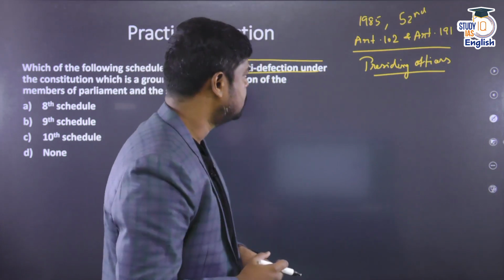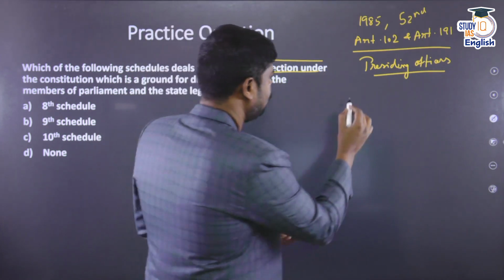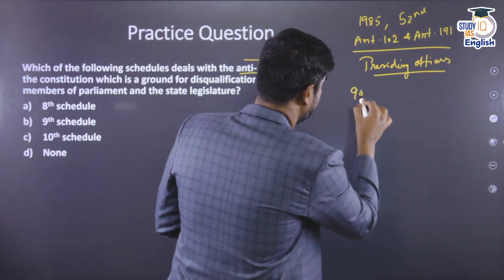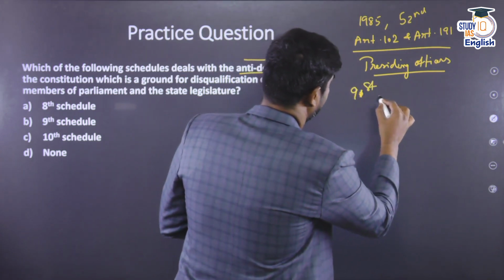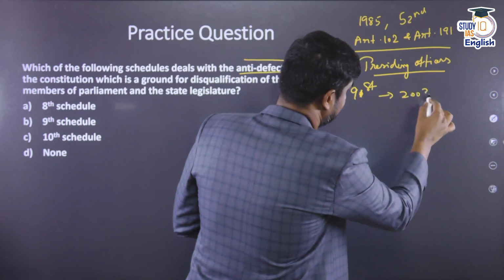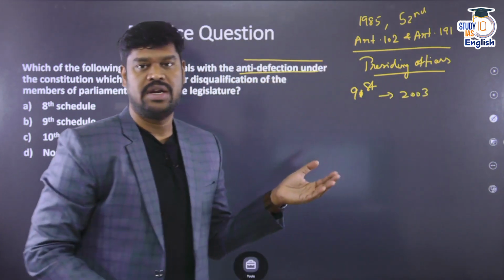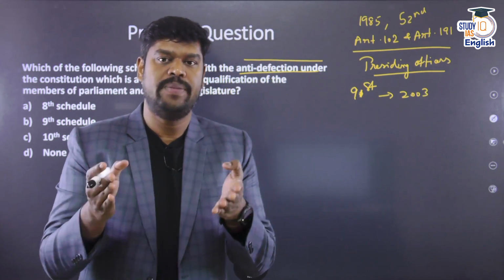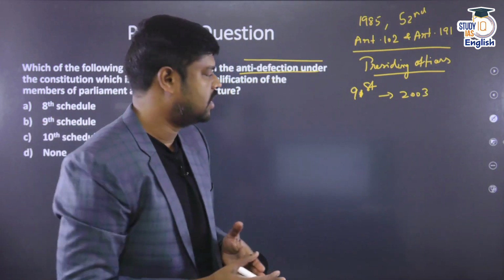Try to remember this. And subsequently, the act was once again amended by the 91st Constitutional Amendment Act in the year 2003, and they made a subsequent change to the anti-defection law. So there was an exception under the anti-defection law: what would not be considered to be defection even if there is a split in the party.